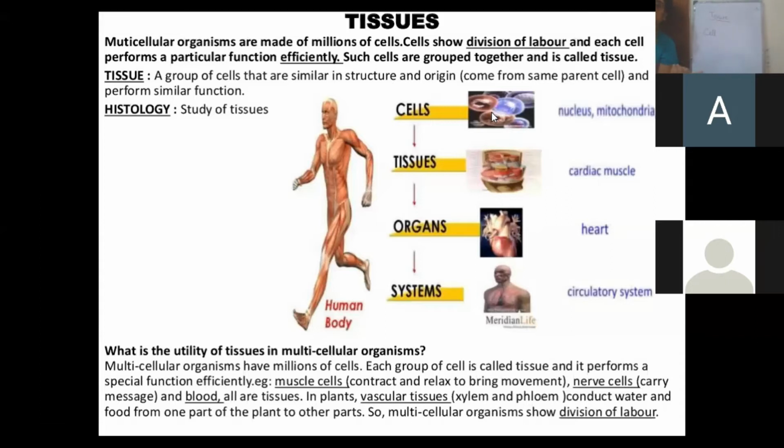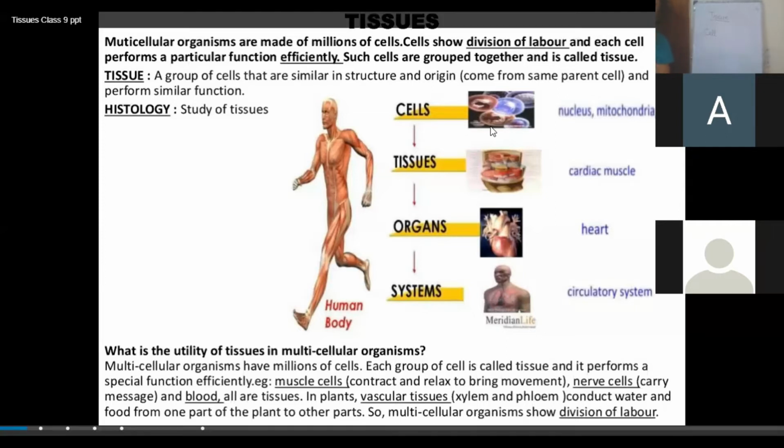Like we, the animals, can locomote from one place to another. We can move easily from one place to another, but plants cannot move. Plants do not show this kind of locomotion.